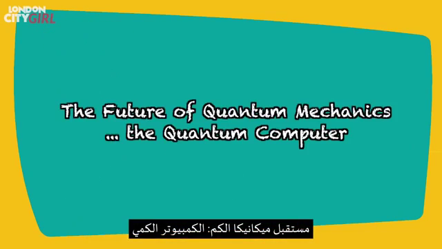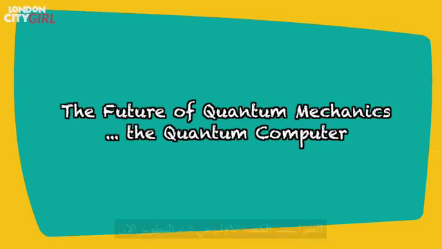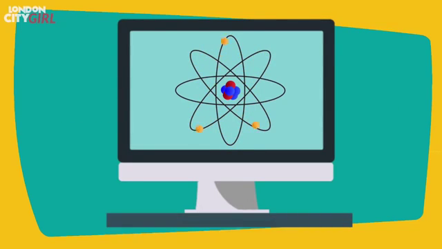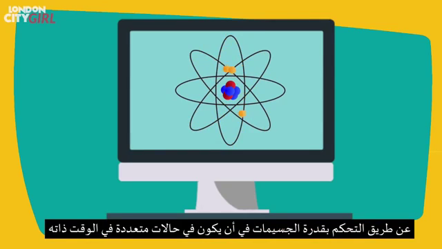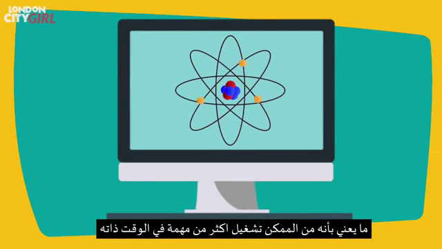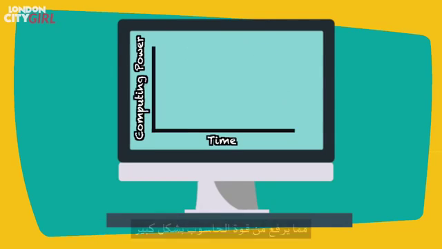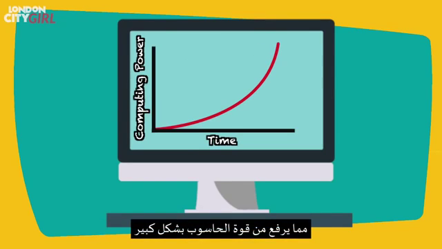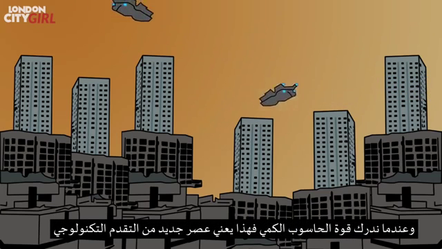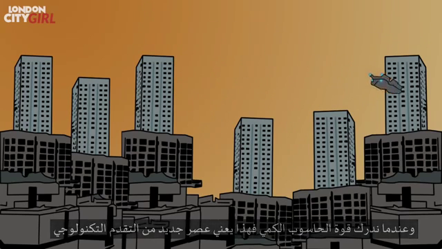The future of quantum mechanics: the quantum computer. The first quantum computers are currently being developed. Harnessing a particle's ability to be in many states at once means that multiple processes can be executed simultaneously, increasing our computing power exponentially. Our lives have already been changed dramatically by technology, and when the power of quantum computers is realized, it will herald the dawn of a new era in technological advancement.